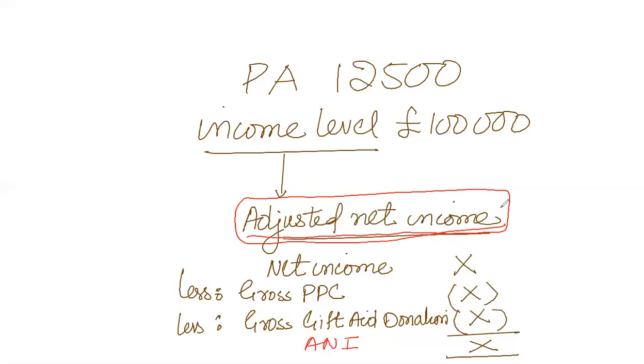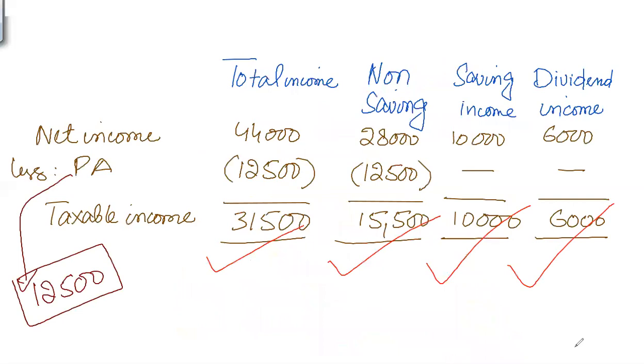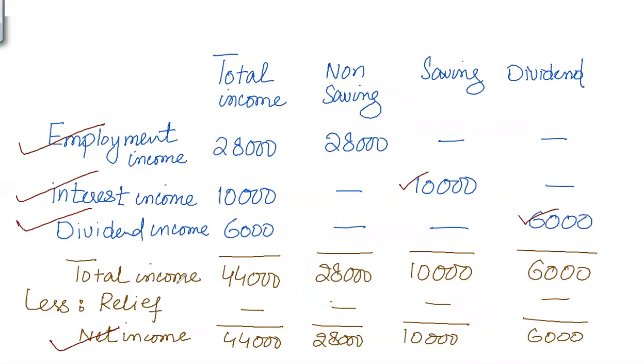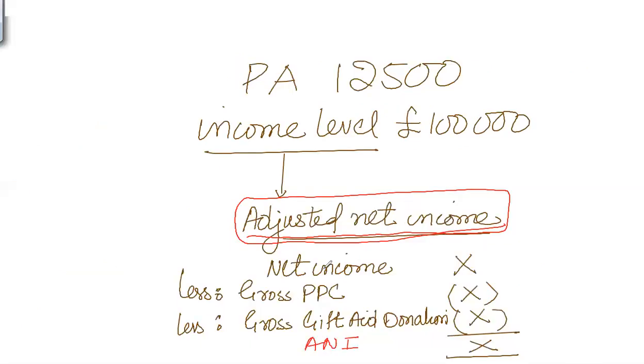Now, in order to find the adjusted net income, we'll use the same pro forma: from total income, identify net income, and then from net income we deduct two different items. One is the gross personal pension contribution, another is the gross gift aid donations, if given in the question.